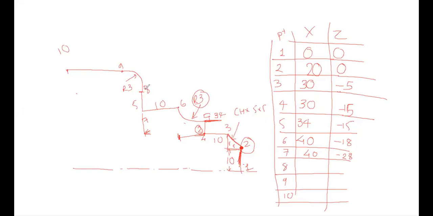What about 8? Give me point number 8. Tell me about point number 8. It is 40 or 50 or 60, what? Yes. Up to here it is 40. 40 plus 5 to the 10. So it is 50, and this would be minus 28. So likewise, will you be able to solve on your own?